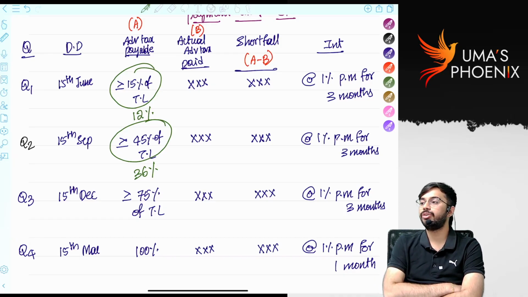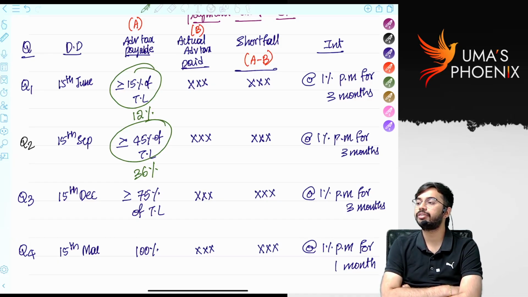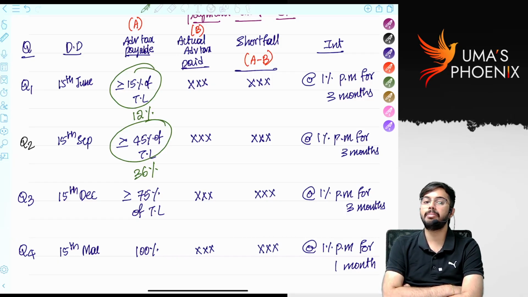Note point. In case of Q1 and Q2, if minimum of 12% and 36% advance tax is paid, even though there is a default, no interest is levied under section 234C.